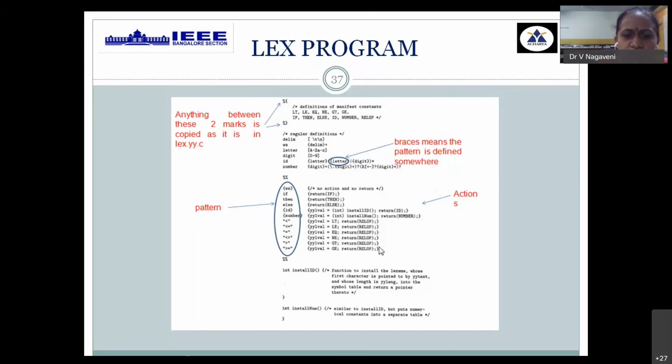Then followed by the user subroutine section, wherein you have the main program. Every program should compulsorily call a unique function called yylex in the main program. Along with that, if you have any other user defined functions like installID and installNum, these are also supporting functions which have to be written in the user subroutine or auxiliary function section.